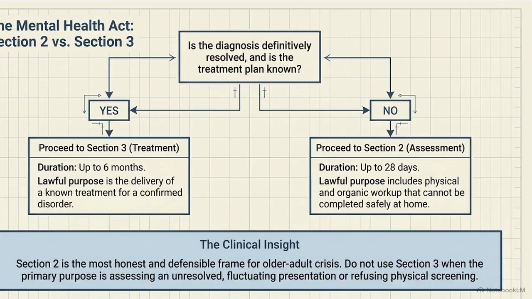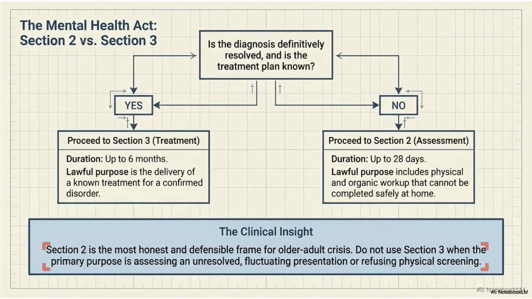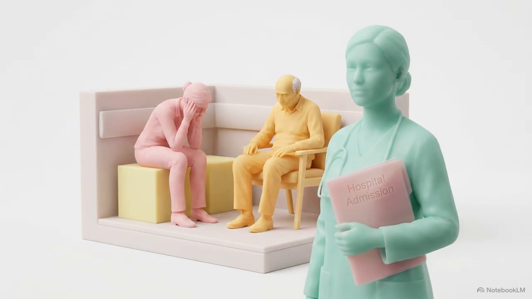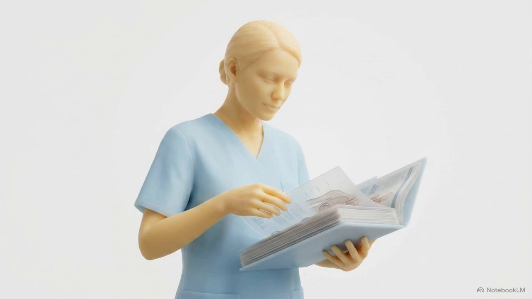When home containment fails and an organic workup is required, the clinician authorizes the admission using this Mental Health Act flowchart. Section 2 is the legally honest frame for fluctuating diagnoses requiring physical assessment, whereas Section 3 requires a confirmed disorder. The threshold for admission is ultimately dictated by the limits of systemic containment and unresolved physical risk, rather than psychiatric severity alone. Back at the front door, the 8-stage assessment concludes.